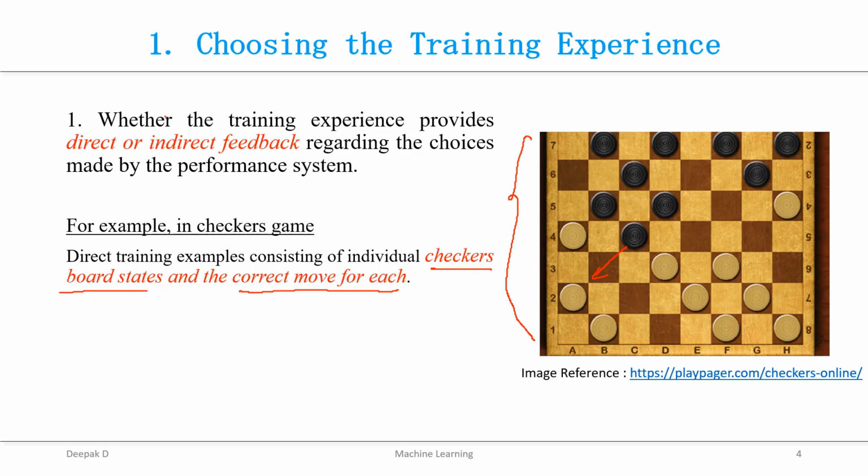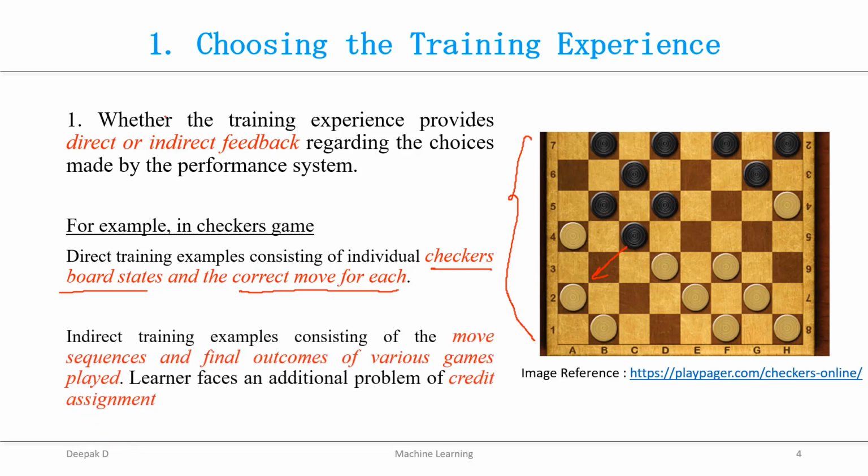So the direct training example provides 2 pieces of information: the checkers board state along with the correct move for each one. Whereas the indirect training example provides only the move sequence of the game, not the board states. So it does not provide any of the board information, only the final result of your game, whether the game has been won or lost.